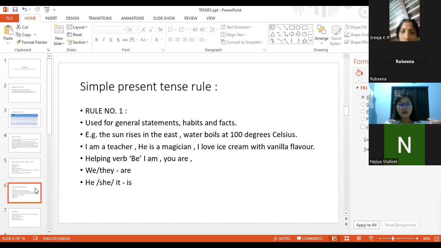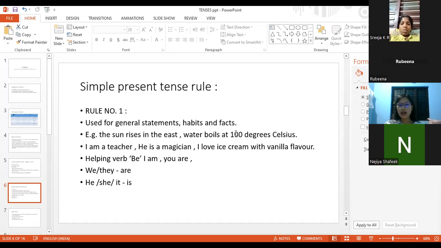Now we are studying the simple present tense in detail. Okay, it starts from here. So the first rule that we have to remember is, as I have already told you, that simple present tense talks about general statements, general habits, general facts. So in order to write simple present tense, we cannot say the sun rise in the east. To make a correct sentence, we should add the letter s to the main verb.